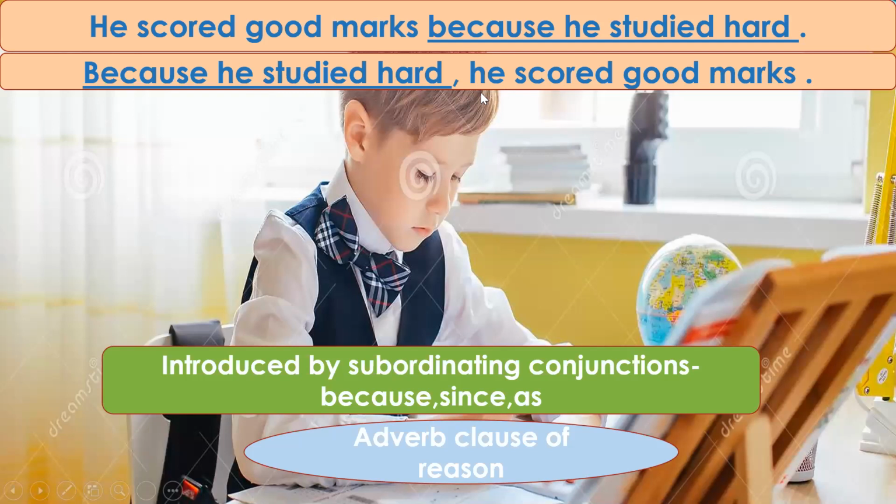But if a subordinate clause comes before the main clause, we need to put a comma. We will discuss the punctuations also in the end. Okay. So now you must know that this is the adverb clause of reason. We are asking the question why and we are getting the answer. This is why. And the other subordinating conjunctions which can introduce the adverb clause of reason are because, since, and as. They have the same meaning. They are all giving reason. These subordinating conjunctions are used to give reason. Because, since, and as give us the reason.